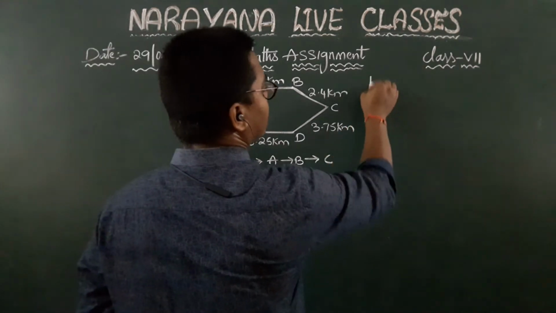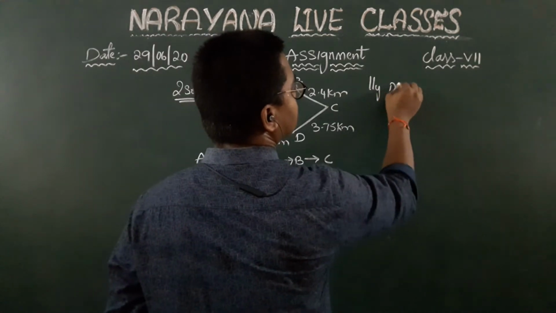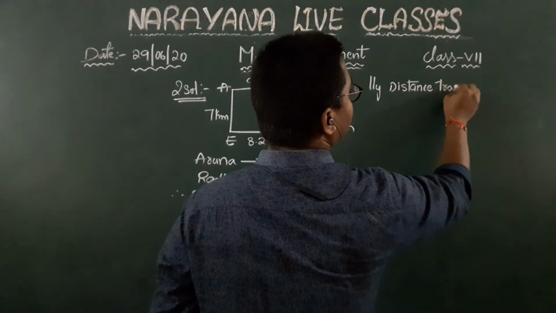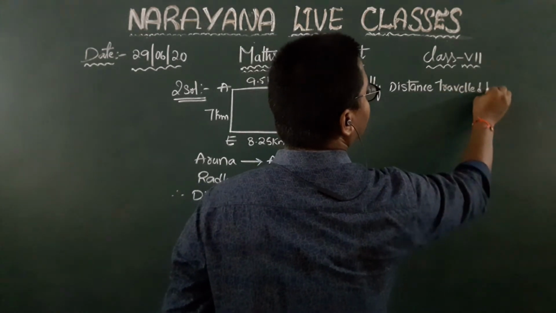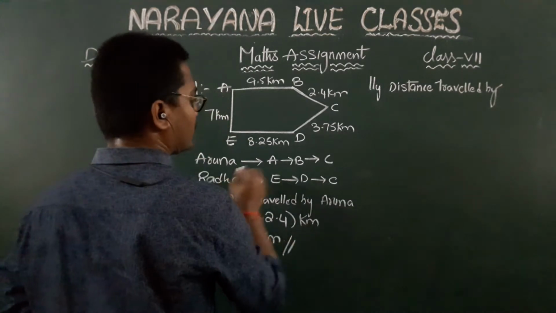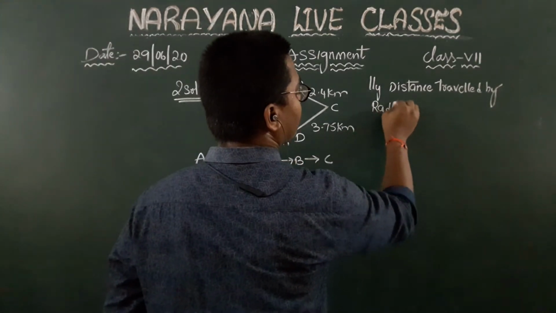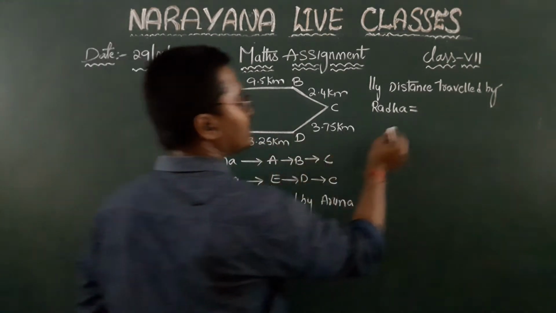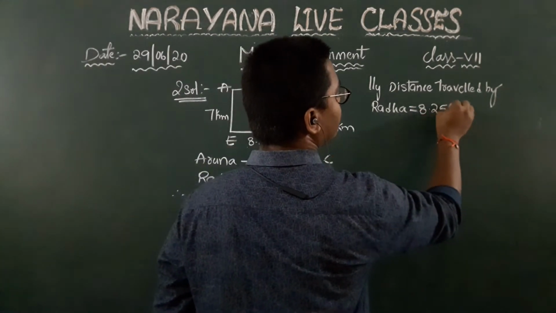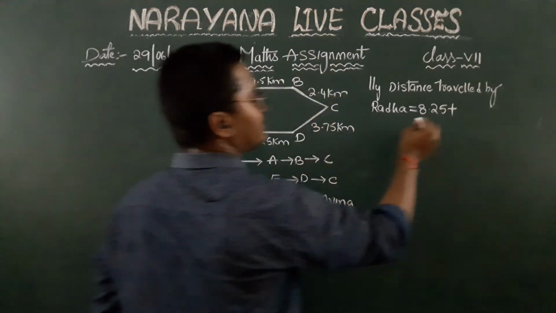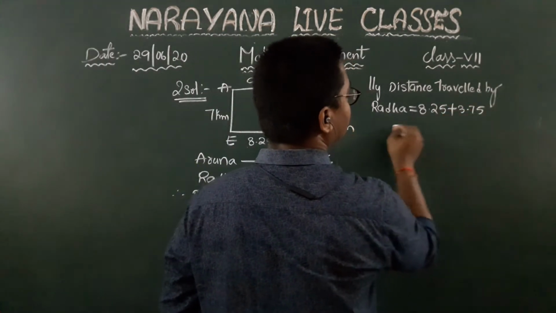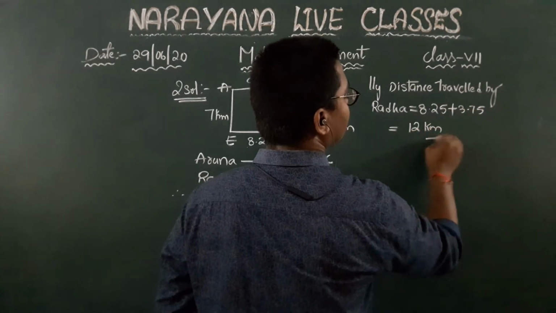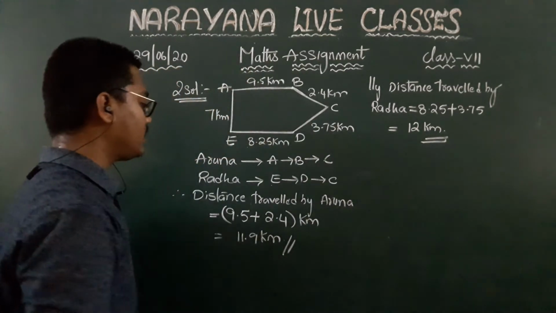So similarly, distance traveled by Radha is equal to from E to D, 8.25 kilometer, plus D to C, 3.75 kilometer. That is equal to 8, 9, 10, 11, 12. So 12 kilometer. So we got the distance traveled by Radha and Aruna.